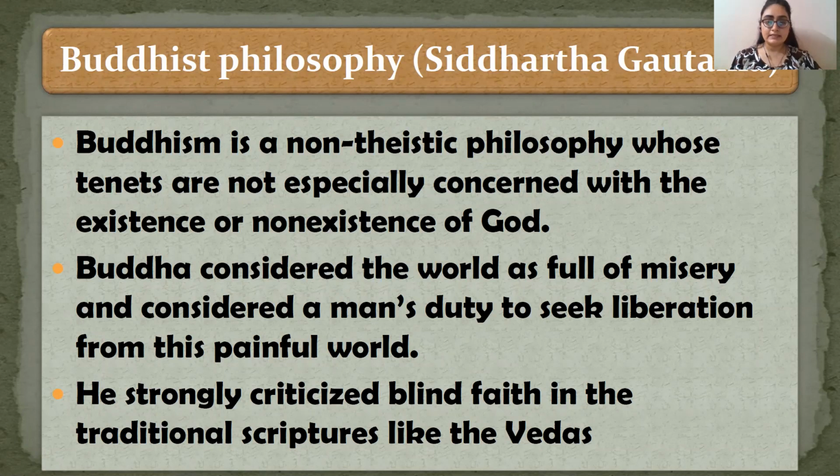Okay, and he did seek all these answers, and then he came to be known as the enlightened one, or Buddha. He strongly criticized blind faith in the traditional scriptures like the Vedas. He was totally against the Vedas because through the Vedas came out the caste system or the Varna system. There is some difference between these two. Varna system is a little bit flexible and caste system is too rigid. So Vedas have the Varna system, which in future converted to caste system.